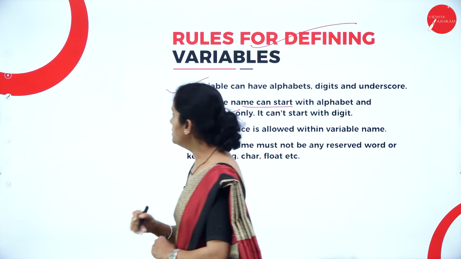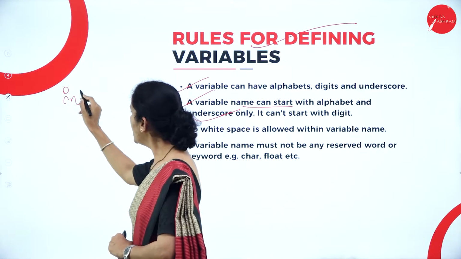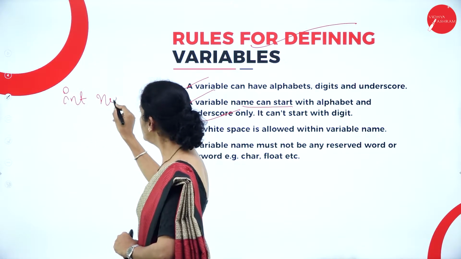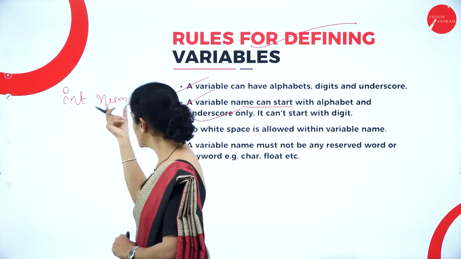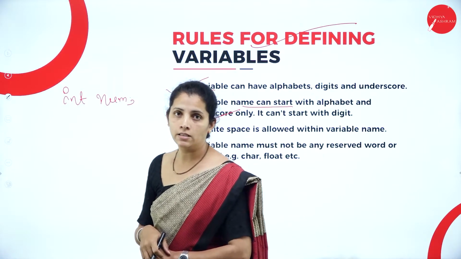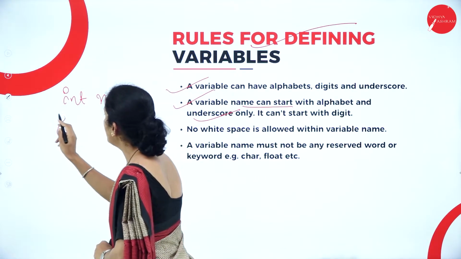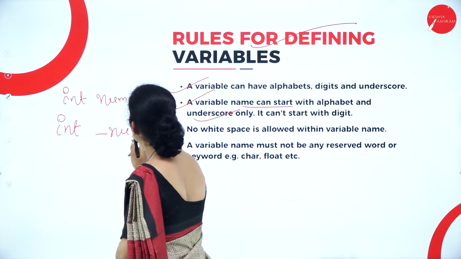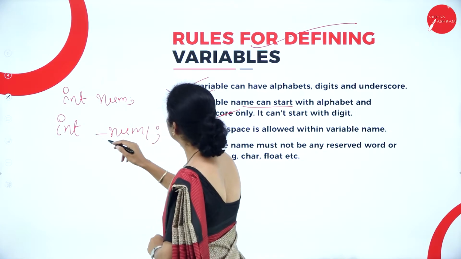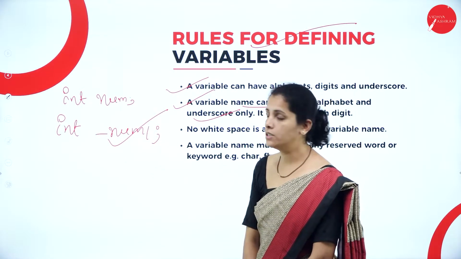Let me write the example here. I can write int number. So my variable name starts with a character or alphabet. If I write int _number1, this is also a valid variable declaration.